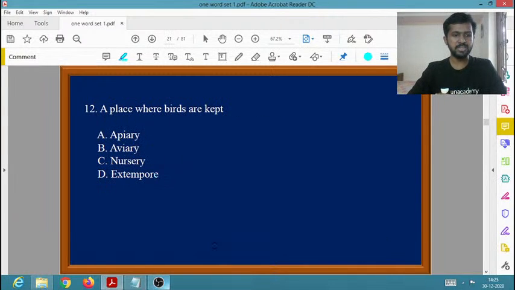Next one, what is known as a place where birds are kept? So what is the one word for a place where birds are kept? What is the one word you can give? Apiary, aviary, nursery, extemper. What is the one word for a place where birds are kept?